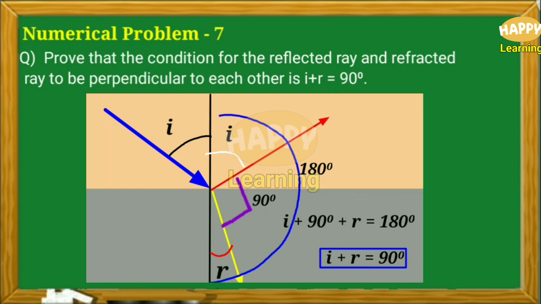Thus, the condition for the reflected ray and refracted ray to be perpendicular to each other is I plus R is equal to 90 degree.